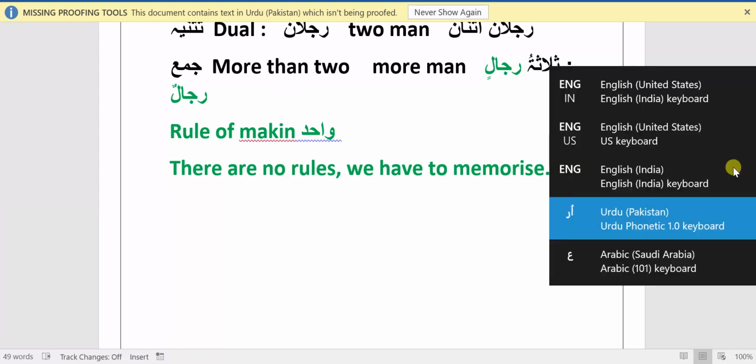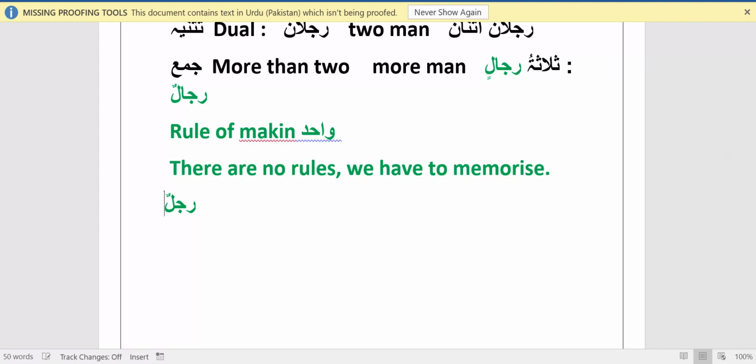For example, if I am writing here Rajulun as a Wahid word, Kitabun as a Wahid word, Qalamun as a Wahid word, Muslimun as a Wahid word, Muslimatun, one female, Muslim female. All these words are Wahid. How? Because I am telling you, and how do I know? Because I memorized all these words by heart, and I know that these words are Wahid. That's how you will also be able to memorize all these words.